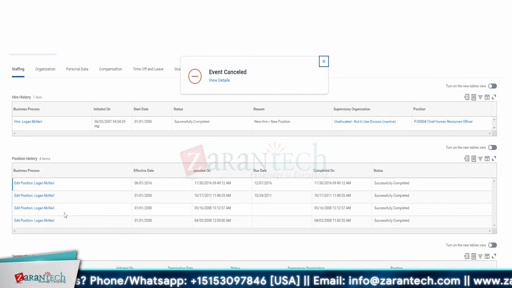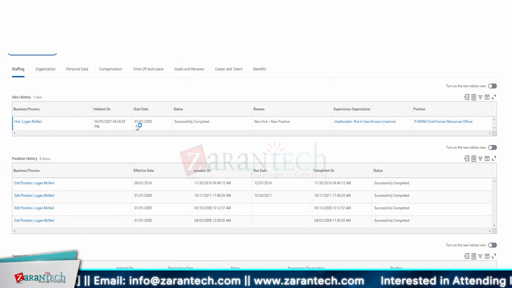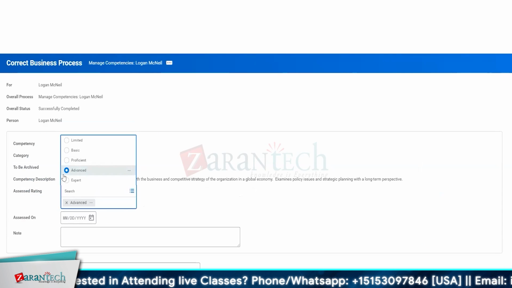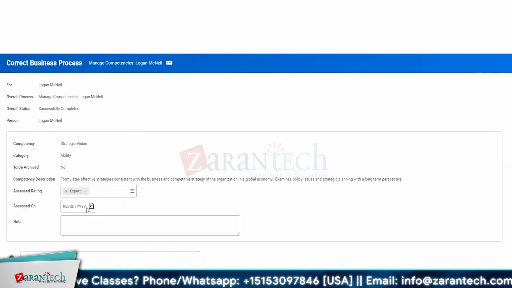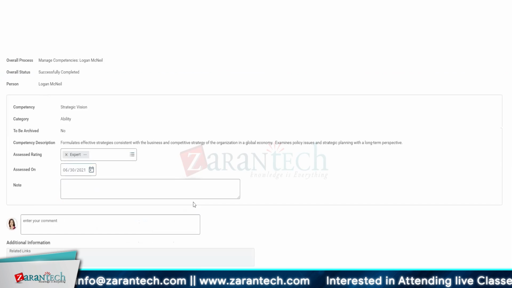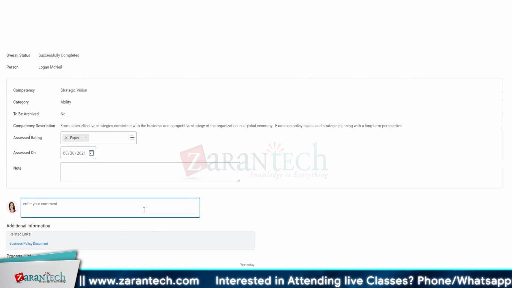But if there would be other information that can be corrected, and that includes payroll changes as well. Assess rating, say it was advanced. I want to convert it to expert and say assessed on which date, say 30th, and I can give my comments.